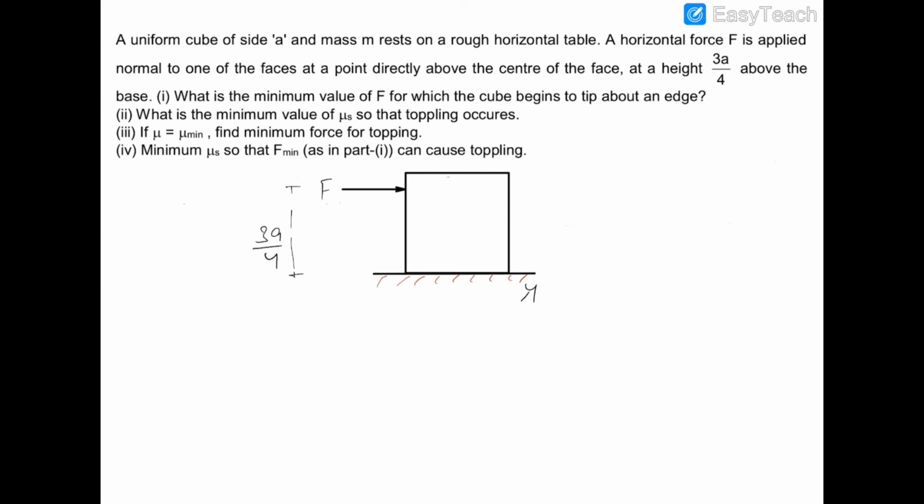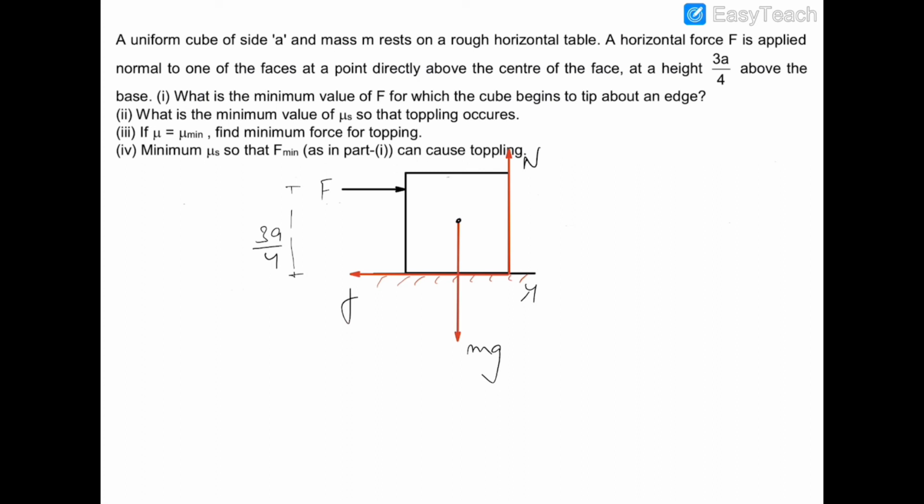Now we write down all the forces acting on this block. mg would be acting in the downward direction at the center of mass, the normal reaction would be acting at this point to prevent any sliding, and the friction would be acting in the backward direction.